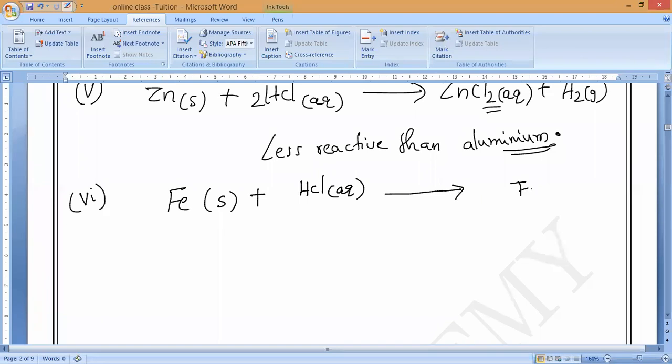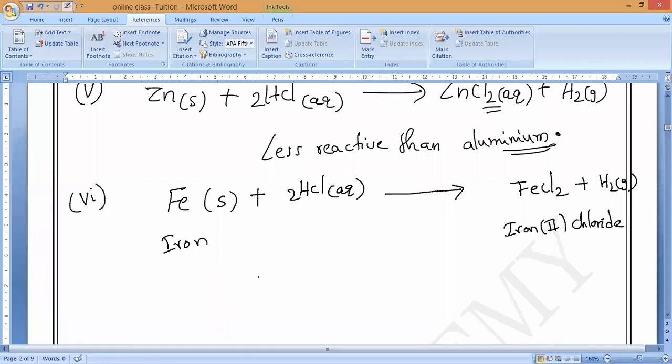FeCl2 plus H2. FeCl2 is iron 2 chloride, ferrous chloride, and hydrogen gas, not ferric chloride. Is it balanced or not? 2HCl.